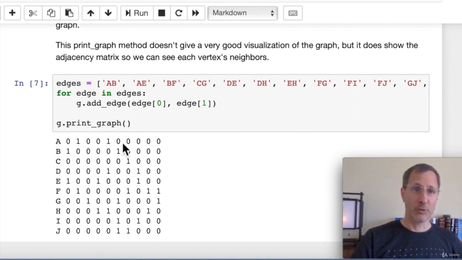This is what our neighbors matrix looks like at the end of this. So you can see where we have a 1 is a neighbor for A. So B and E are A's neighbors, right? Wherever there's a 1. And then this is column A. So we can see that A has an edge to B and E. So in other words, you can see that it's symmetrical across this diagonal. And every place where there's a 1 reflects an edge between 2 vertices.